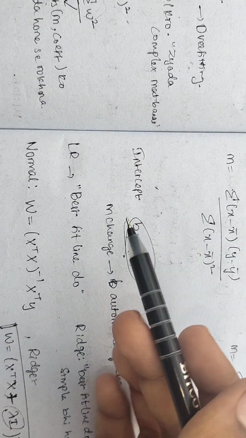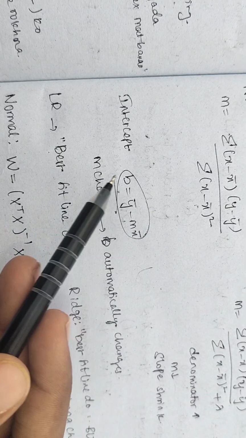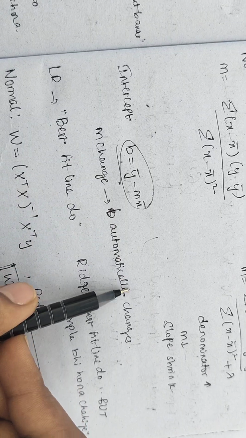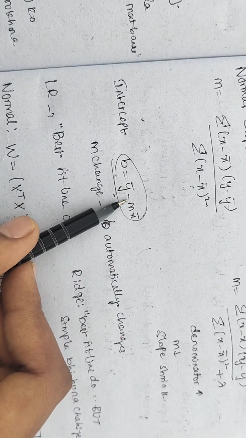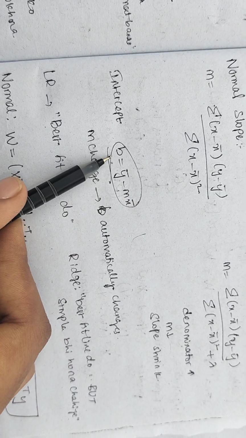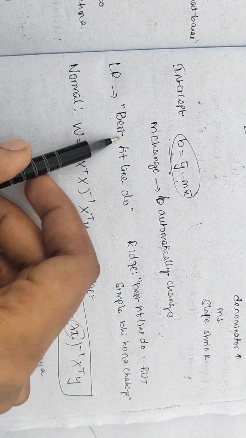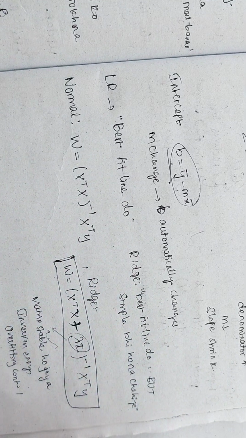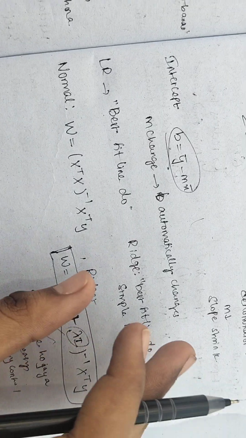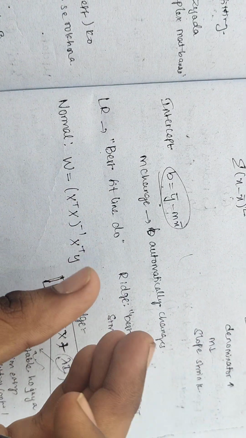Here again the intercept b equals y bar minus m x bar. This is the normal one we'll be doing. So when m changes, b automatically changes, right? It is a coefficient of this particular thing. So as m changes, the intercept also changes. In linear regression we find the best fit line, but in ridge regression we find the best fit line in a simple way. When the model becomes complex, it will try to reduce it.